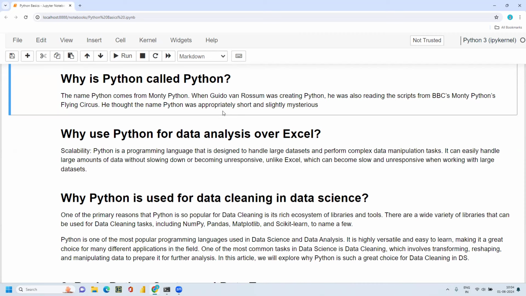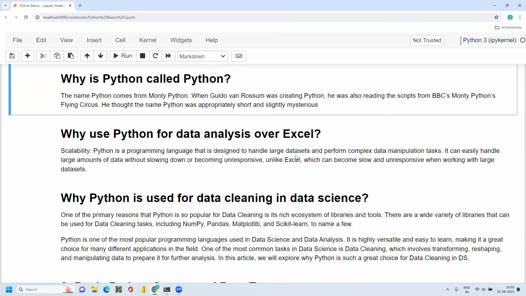The name Python comes from Monty Python. Python was invented by a person named Guido van Rossum. He created all the scripts in the initial stages. He was also reading the scripts from BBC's Monty Python's Flying Circus. He thought the name Python was appropriately short and slightly mysterious, so at that time he named this programming language Python. This is how the name Python was created by Rossum.